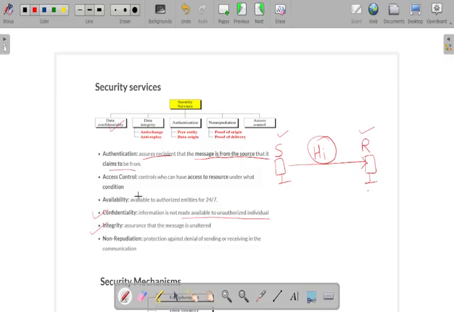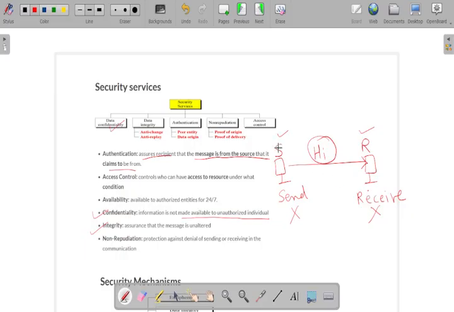Now, the next one is non-repudiation. In non-repudiation, if the sender sends data, he cannot deny that he has sent the message to the receiver. And if the receiver receives any particular information, he cannot deny that he has received data from the sender. So both parties, the sender and the receiver, give assurance that they are valid users and that they have sent and received the data.